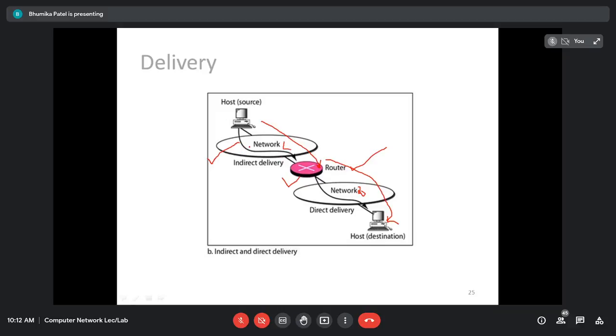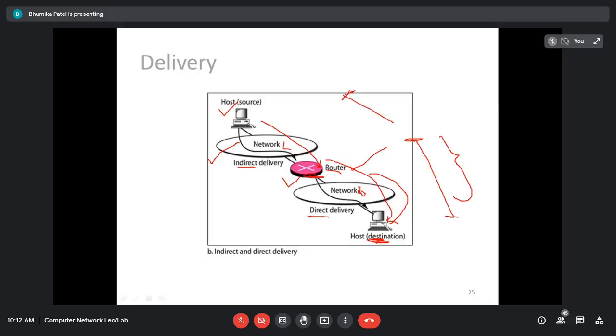So here, this is called indirect delivery, because for this host, the destination is in another network. So it is obviously indirect delivery, but this router and the destination machine will involve direct delivery, because both devices are in the same network. So it is direct delivery. Obviously, the last router, to which the destination machine is connected, will involve direct delivery.